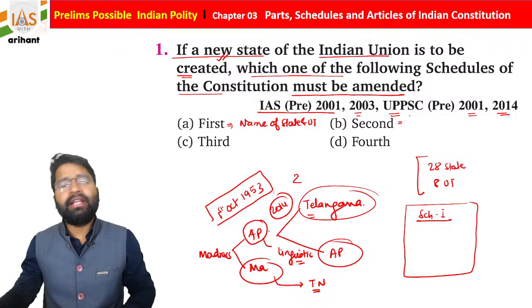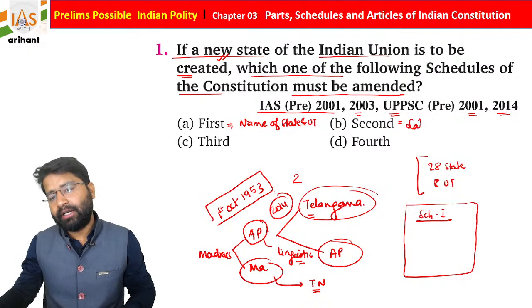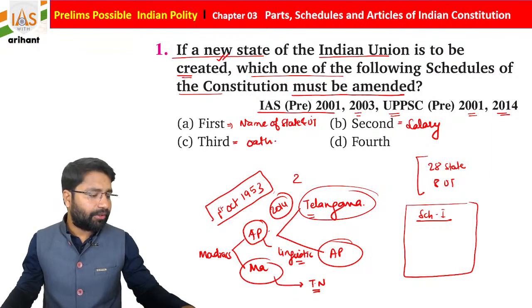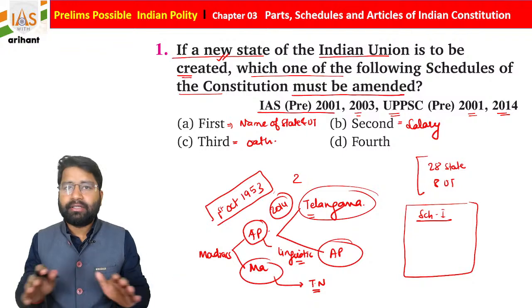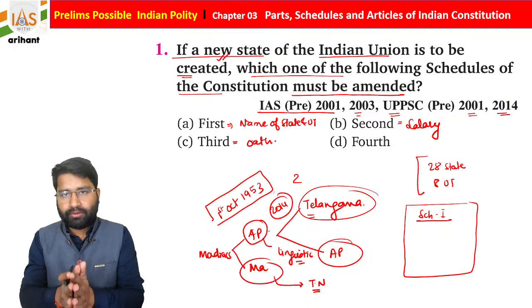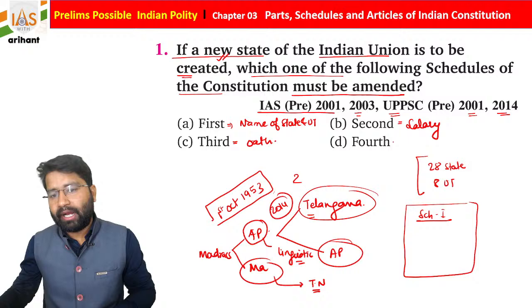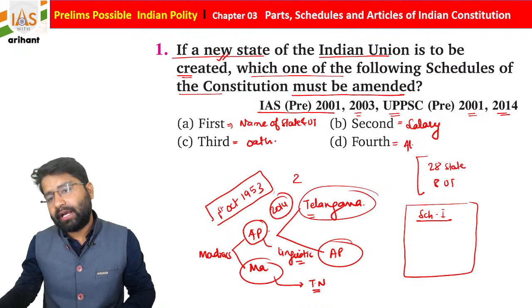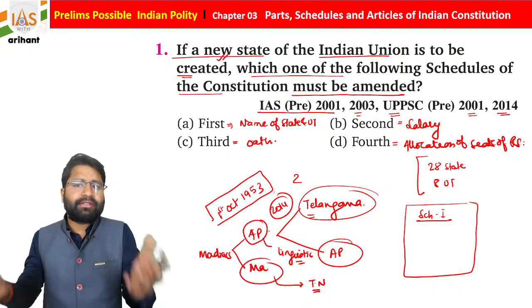Okay, the second schedule, as you know, is about salary provisions. The third schedule, as you know, is about oath provisions. But as I already told you students, for the president, vice president and governor, there is no provision of oath in it. Okay, so this is also important. And the fourth schedule of the Indian constitution is the allocation of seats of Rajya Sabha. We already discussed the same.